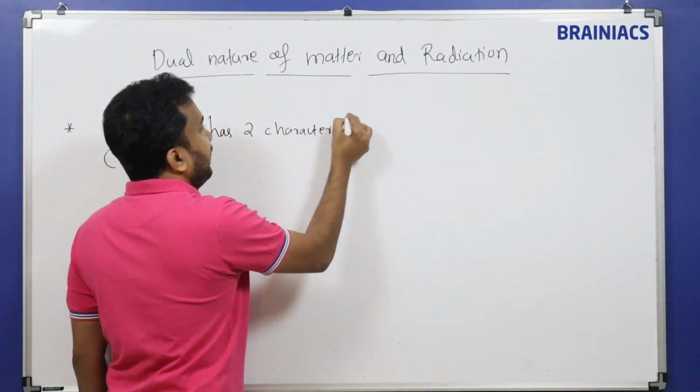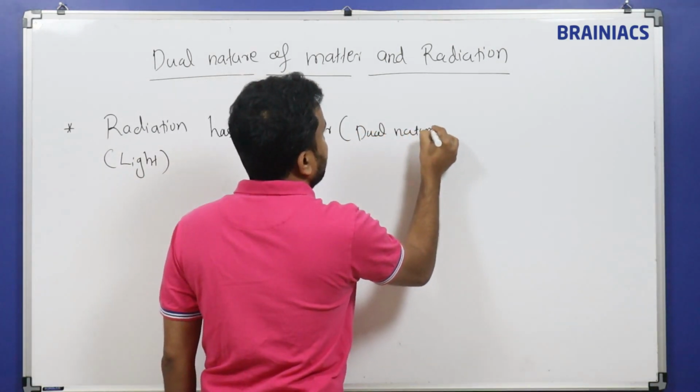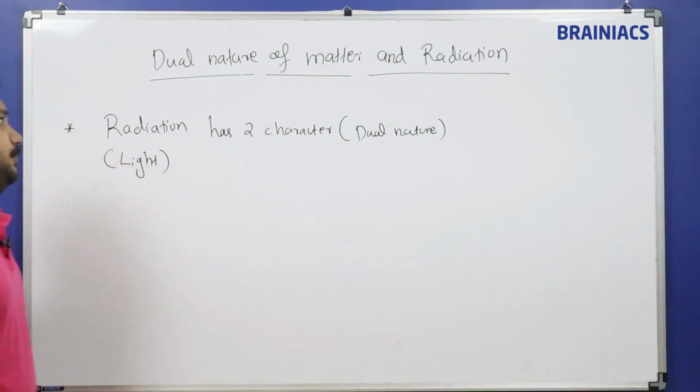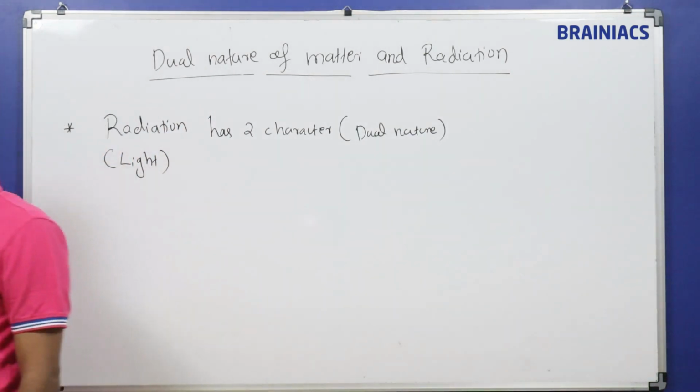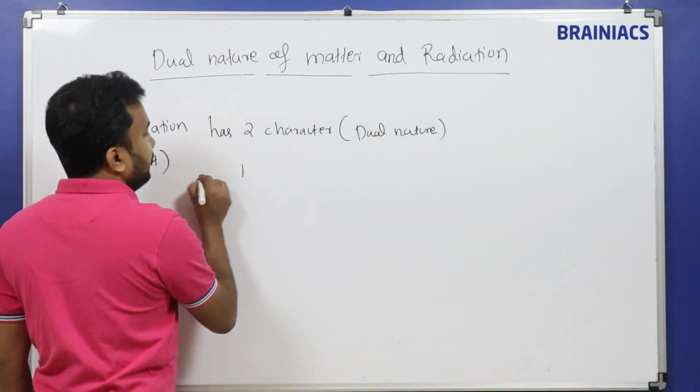In bracket you can write dual nature. So radiations will have two characters. That's my first point: radiation has two characters. We'll learn about radiations, we'll learn about matter also. So radiations will have two characters. What are the two characters?